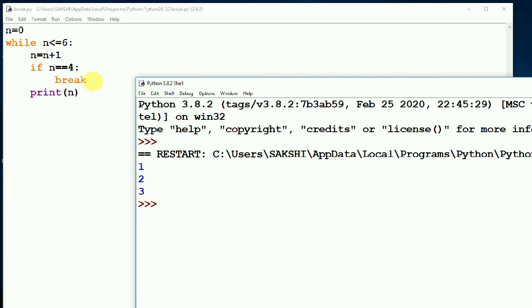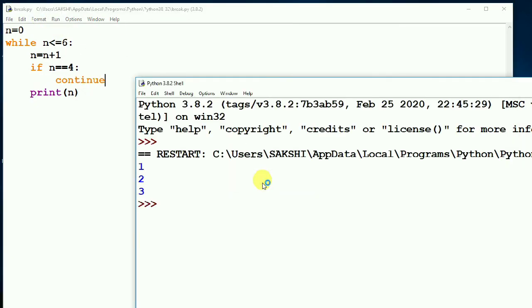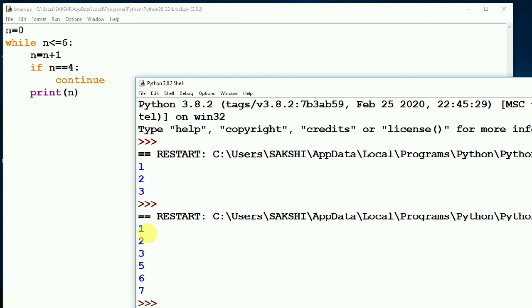Or if you do the same program with the continue statement, then let us check the output. Now you can see here 1, 2, 3, 5, 6, 7. So where the condition was true, it will continue from there and again go to the condition and print the values. It will not take this print statement. Let us check how this output has come. Till 1, 2, 3 and 4, all of you know.